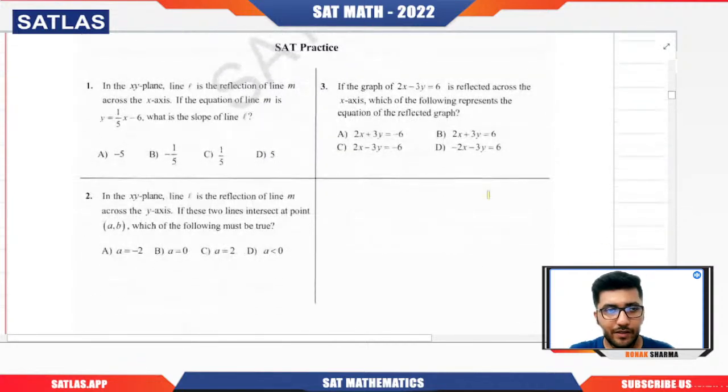Now we have three questions, so let us quickly solve all of them. Okay, so to understand what type of question comes in the examination on the basis of this particular topic, and also how to solve them quickly and easily.